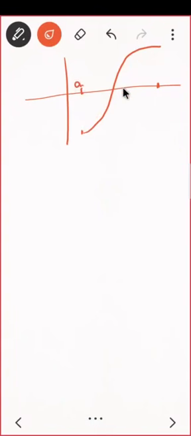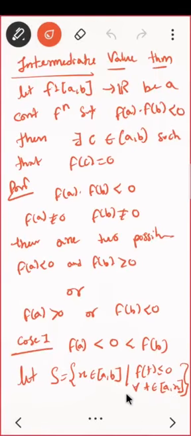This is point E, this is point B. You know that f of A is negative and f of B is positive, correct? So what is my set? Can somebody tell me what is my set? S is the set of all x such that your function will be negative in that interval e to x.